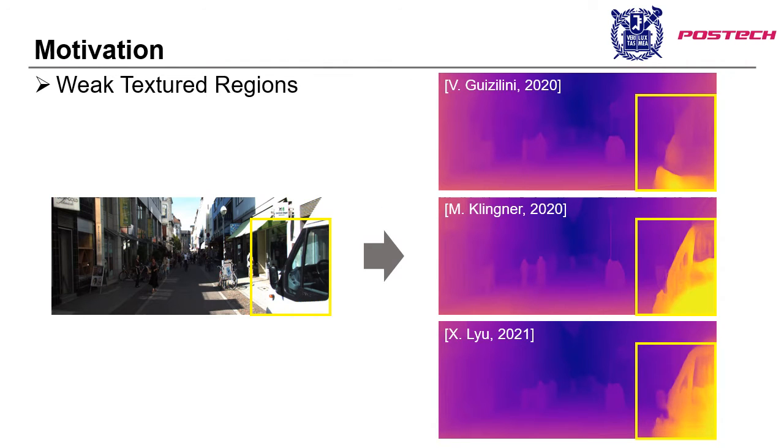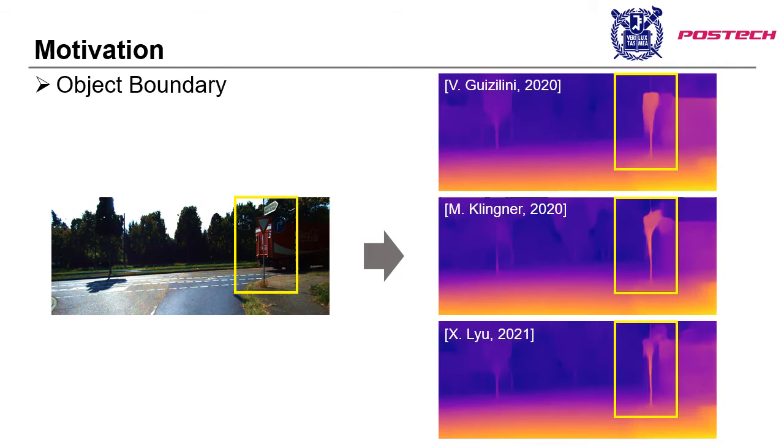For this evaluation, the photometric loss, which computes the difference between the original image and the synthesized one, is mainly used. However, most of the works trained in this way suffer from limited supervision of photometric loss, especially in weakly textured regions. For example, recent works have large errors on textureless regions as shown in the figures. In addition, they cannot predict accurate object boundaries. These problems are also due to the moving objects and uncertainty in the pose network, which destabilize the training. Eventually, they lead to incorrect depth predictions, especially when training with only unlabeled video clips.